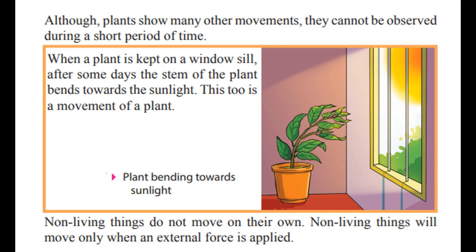So what will happen? After about a few weeks, let's say 2 weeks, you will clearly see that this one bends. If you keep this outside again, what will happen? It again grows normally as before. Understand, children? I hope it's very clear when it comes to these plants. They don't locomote, but at the same time they show other types of movements. What about the non-living things?